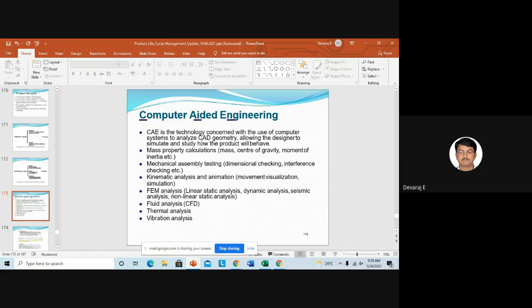You can use the CFD, that is ANSYS Fluent, for this analysis. Thermal analysis, again you can go for ANSYS. Vibration analysis, you can go for ANSYS. For nonlinear dynamic analysis, then seismic analysis, everything you can go for ANSYS.